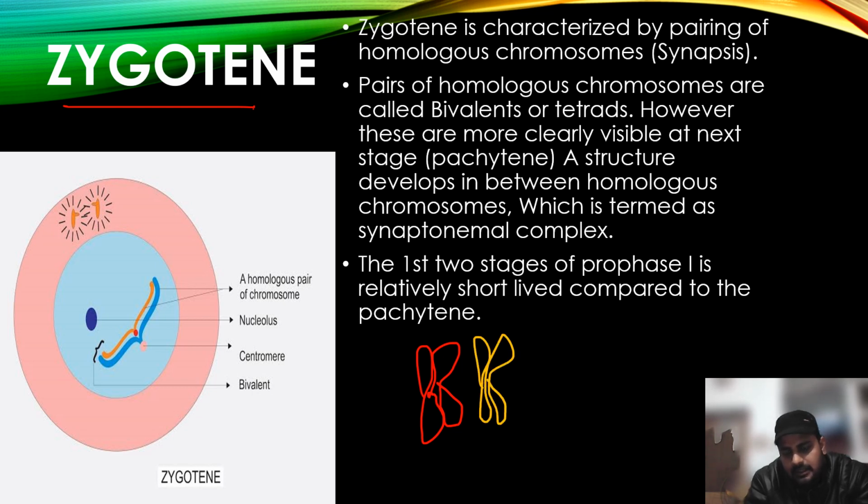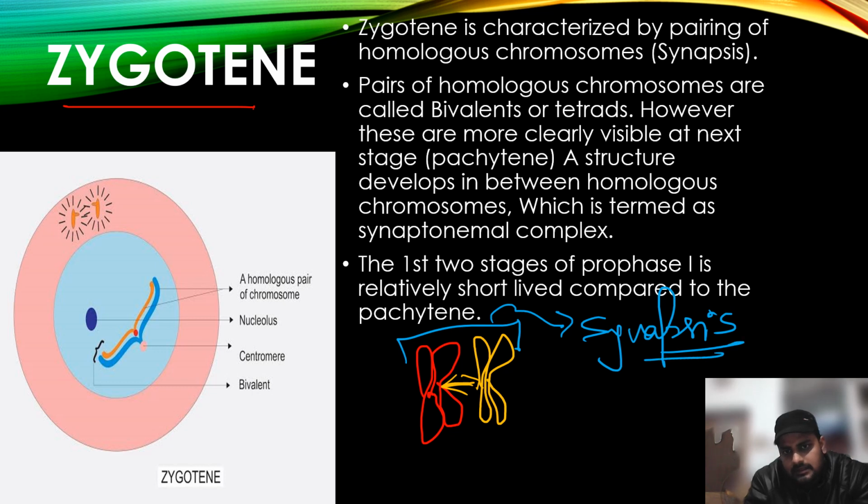These both chromosomes start coming together, and when they come together, this is called synapsis. This synapsis has two chromosomes. This is called a bivalent.